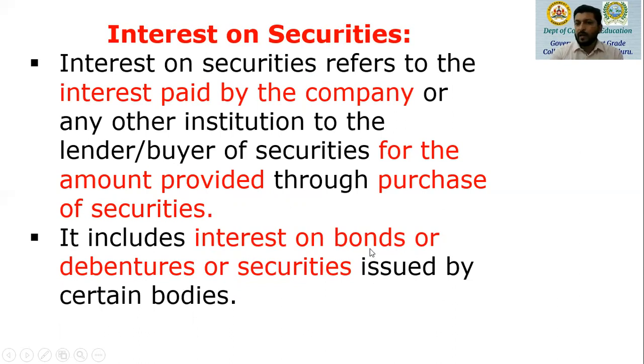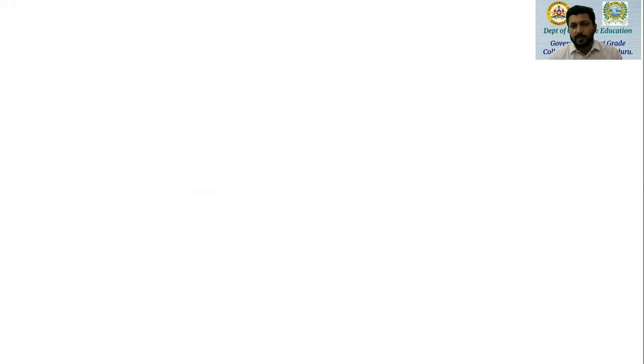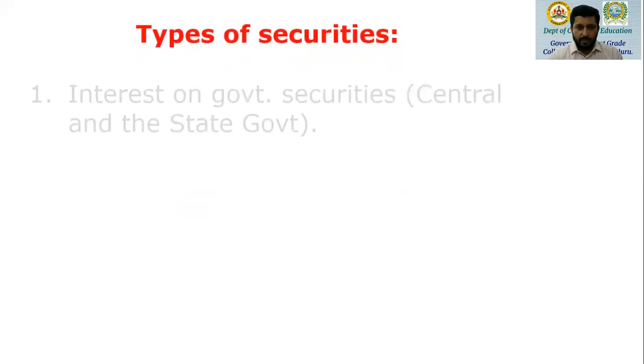Now, there is always a confusion. What's the difference between a bond and a debenture? In simple terms, I can say bonds are usually issued by the government, whereas debentures are usually issued by a company. The terms of issue of bonds and debentures are more or less the same. So it includes interest on bonds or debentures or securities issued by different organizations.